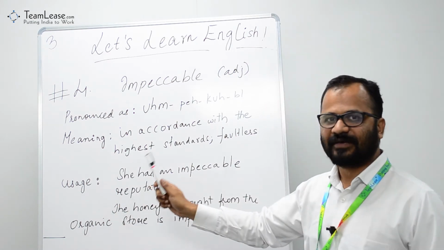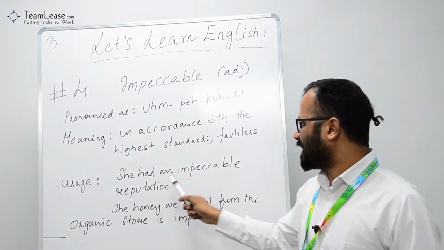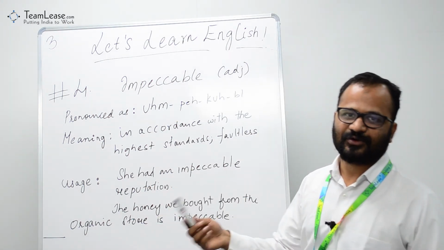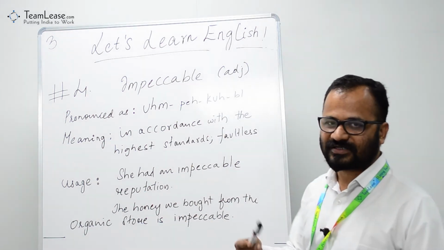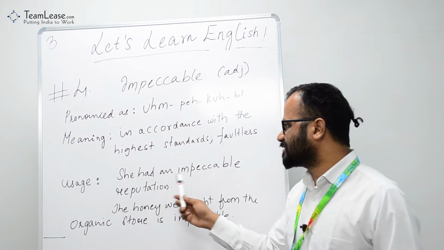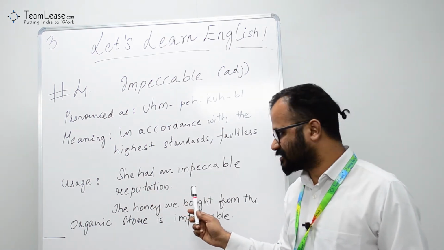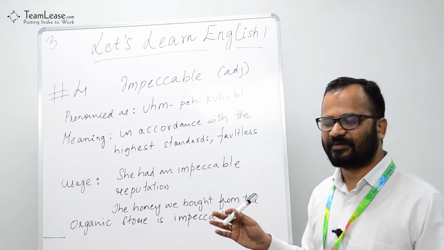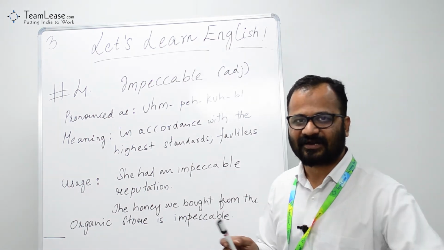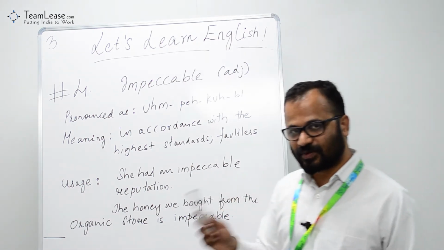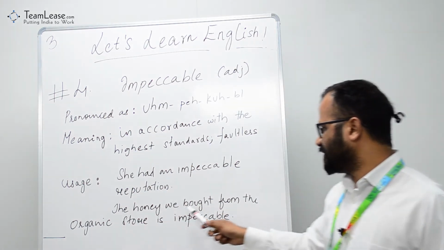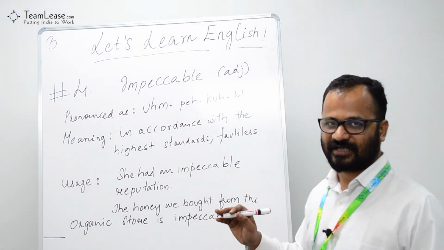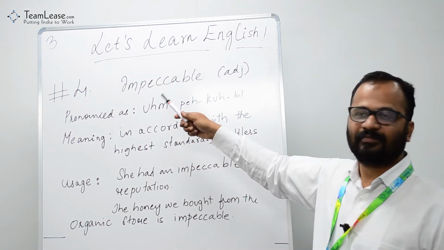Look at the usage of the word impeccable in a sentence. She had an impeccable reputation. So this lady must have had a reputation where she had no fault, or someone who could not find any fault with her. So that's the reason they've used this word in this particular sentence. A lot of the materials we get these days are very much adulterated and of low quality. So we can use this word while talking about that. The honey we bought from the organic store is impeccable, like it was the finest grade honey. So that was our word, impeccable.